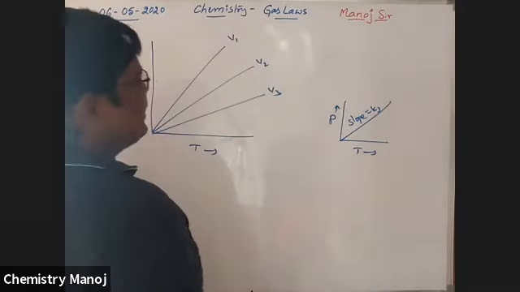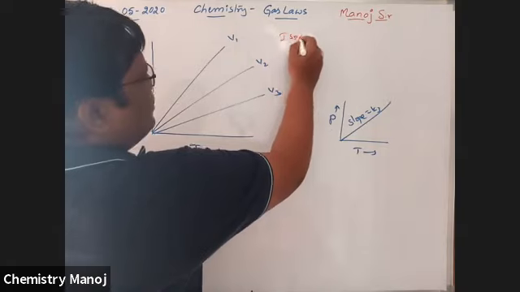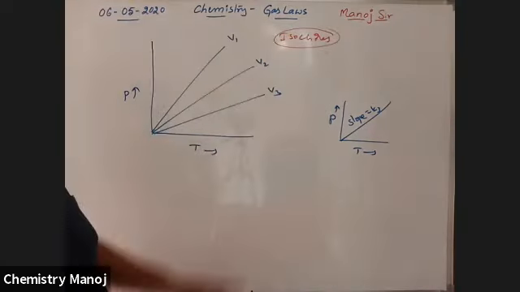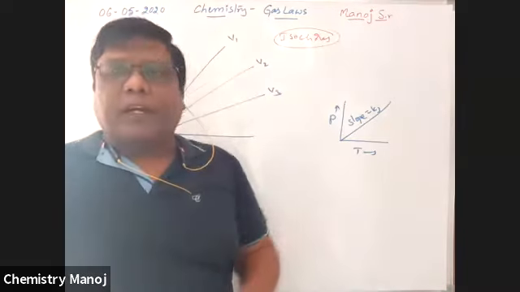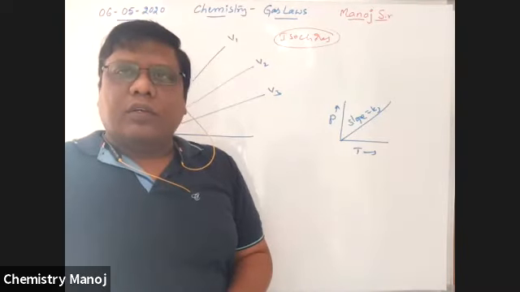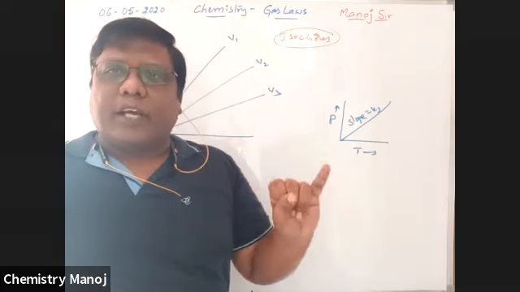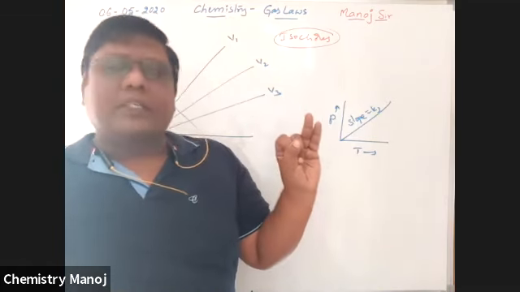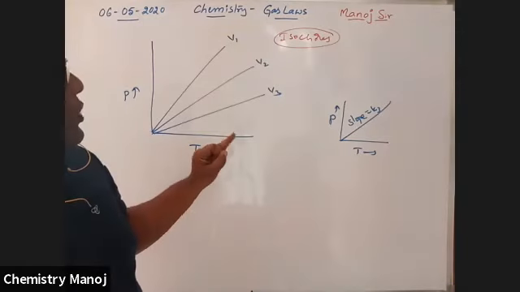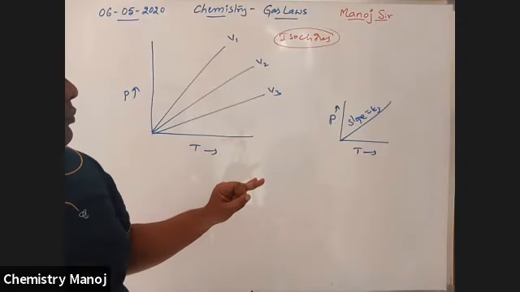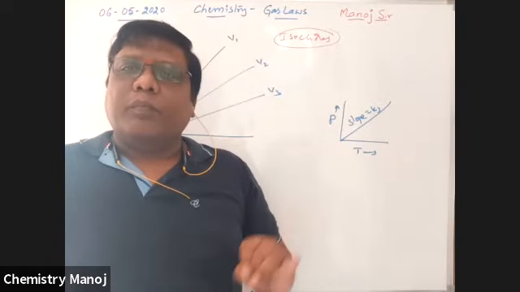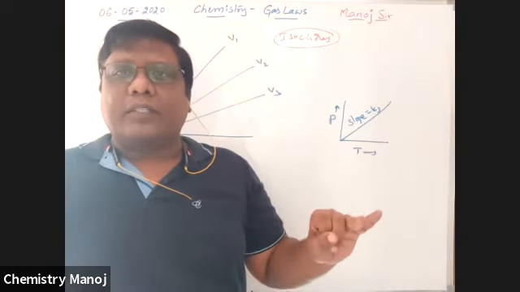That's why these are called isochores. Iso means the same, chore means volume. So for Boyle's law, constant temperature, isotherm.